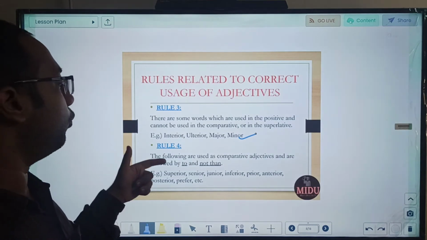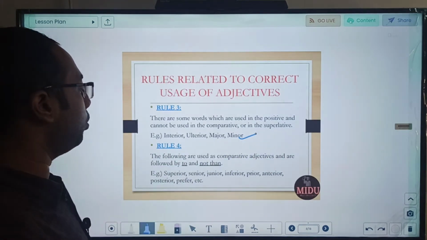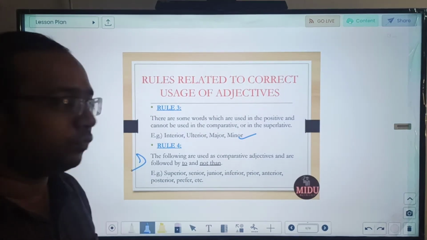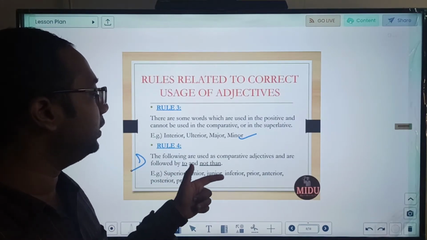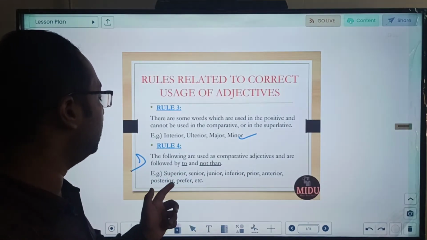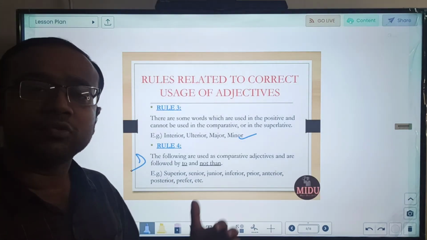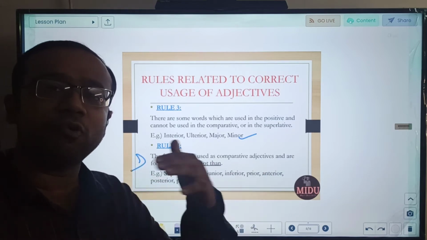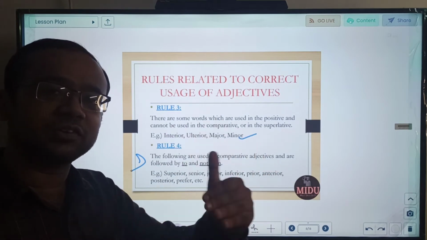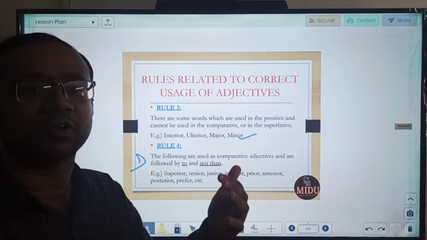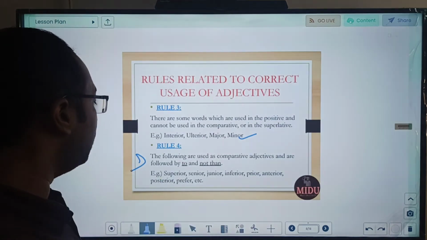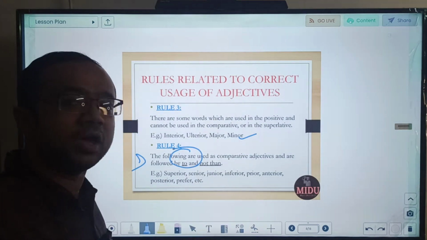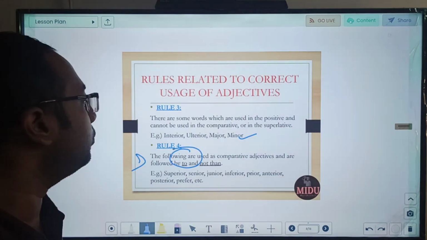Next, rule number 4. The following are used as comparative adjectives and are followed by to and not than. In these, the words are always used for comparison. Examples of these words are superior, senior, junior, inferior, prior, anterior, posterior, prefer. When we say someone is senior, it is always in comparison. If it is a 4-year course, people in fourth year will be senior to people in first, second, third. People in second will be senior to people in first. So there is always some comparison, and in such words we will always use to: superior to, senior to, junior to, inferior to. Never use than. This is our rule number 4. Let us move to the next rule.